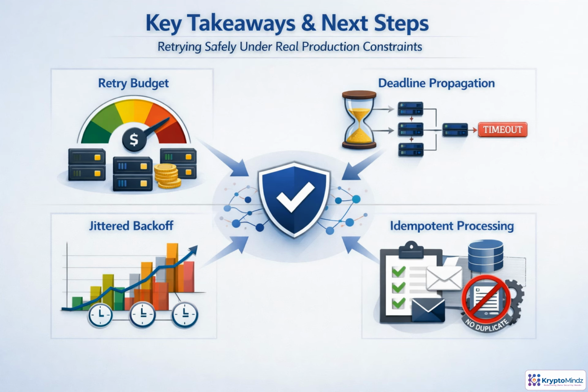Safe retries are not just try again. They need boundaries. Budgets limit extra work, deadlines stop pointless work, jittered backoff spreads pressure over time, and idempotency makes repeated attempts harmless. Together, these controls turn retries from a risk into a reliability tool. Next, we build on this foundation with load shedding, priority handling, and safe concurrency.